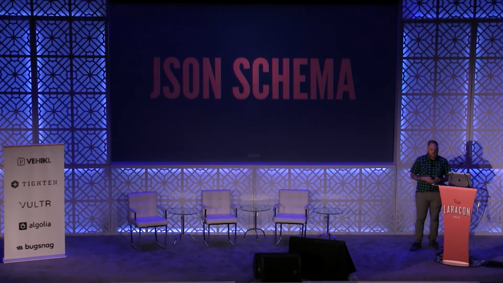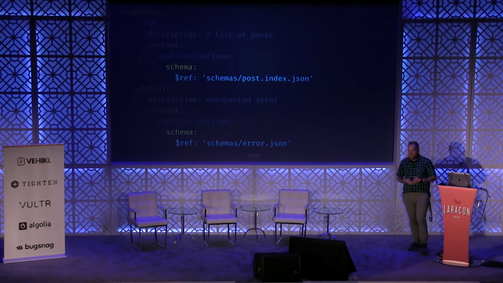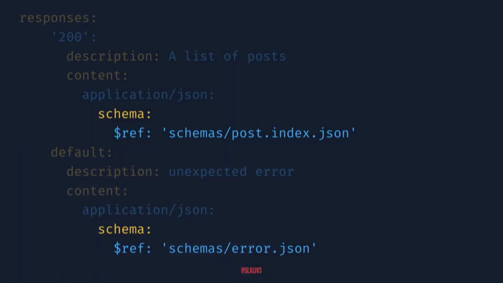Then you can go on from there to generate your documentation. And again, this is what it looks like inside of your OpenAPI spec. We've got a special remote reference field, and we add the path for where that schema is going to be.